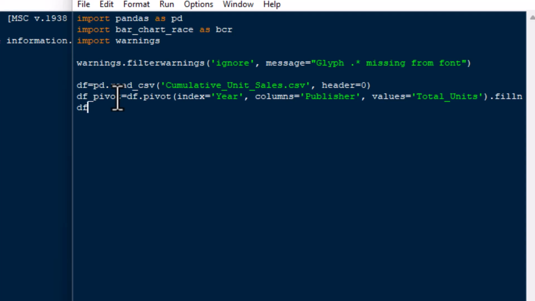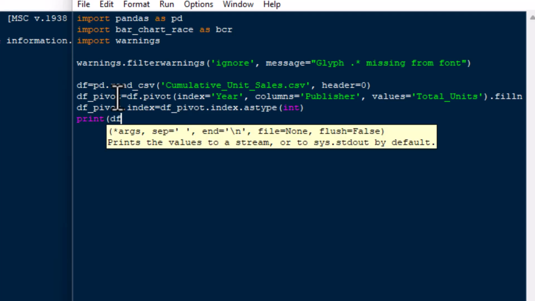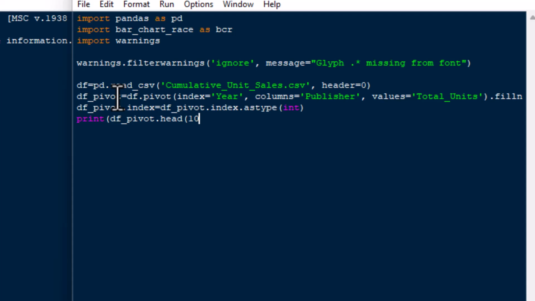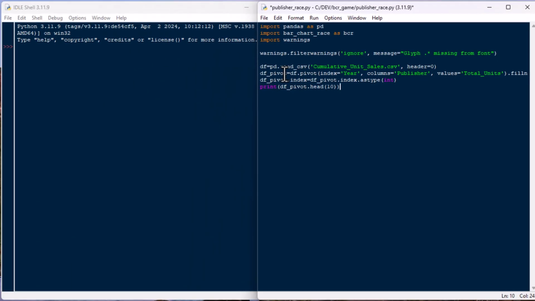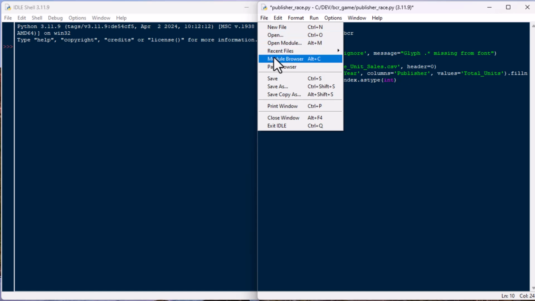And so from there, I want to make sure that the index column is in fact an integer. So I'm going to do df_pivot.index equal to df_pivot.index.astype(int), and that's going to make sure that that's an integer. I think we're going to be formatting our output anyway, for the little year label that comes up on the graphic. We want to make sure that that doesn't have a decimal point after it. So I'll go ahead and save that.